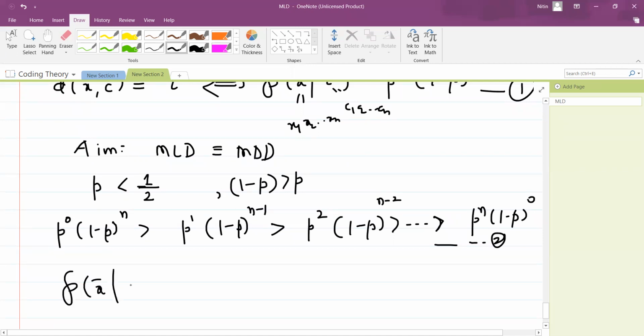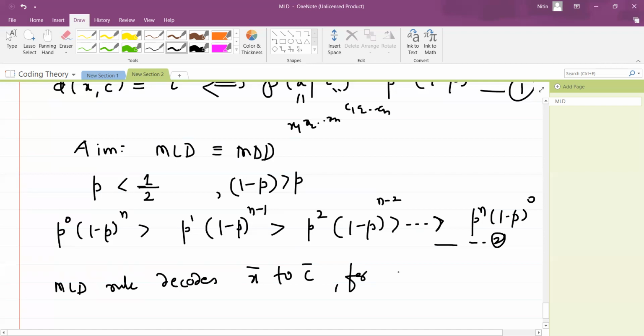Okay, so now let's see what MLD says. What does the MLD rule say? The MLD rule decodes x bar to c bar for larger probability.